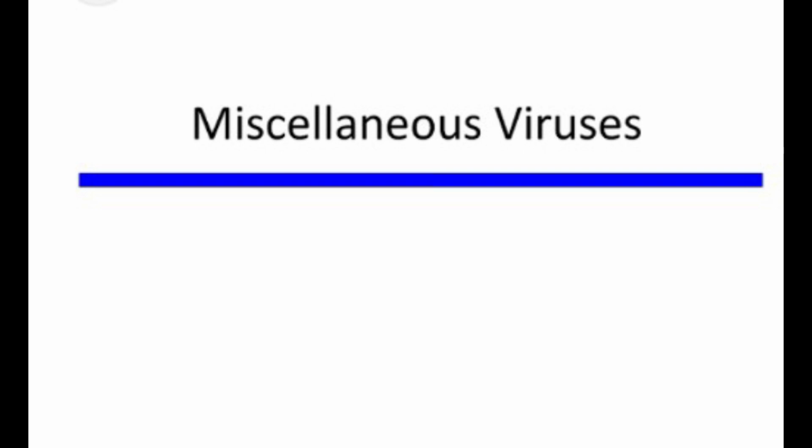Creutzfeldt-Jakob disease, CJ disease. CJ disease is caused by a prion. It is a presenile encephalopathy characterized by progressive dementia due to spongiform degeneration of the brain. It may be accidentally transmitted to man from corneal transplantation or neurosurgical procedures.